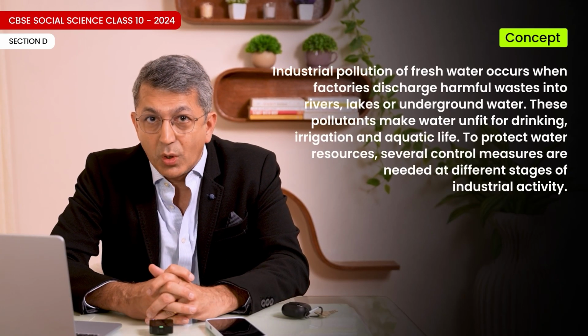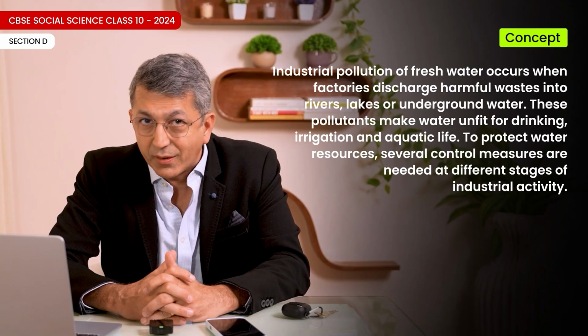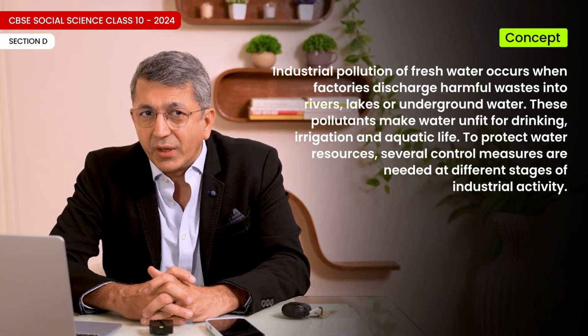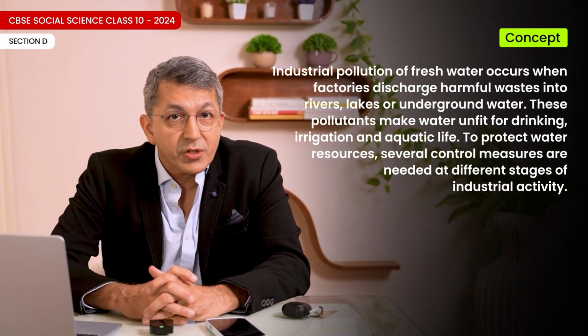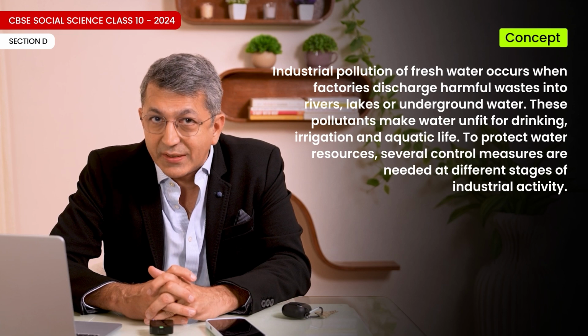33b. Describe any 5 steps taken to control industrial pollution of fresh water. Answer: concept clarification. Industrial pollution of fresh water occurs when factories discharge harmful waste into rivers, lakes, or underground water. These pollutants make water unfit for drinking, irrigation, and aquatic life. To protect water resources, several control measures are needed at different stages of industrial activity.